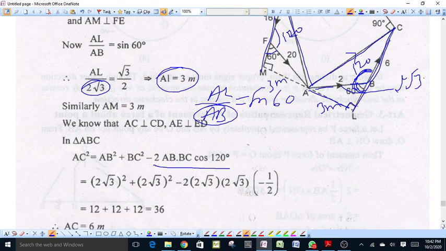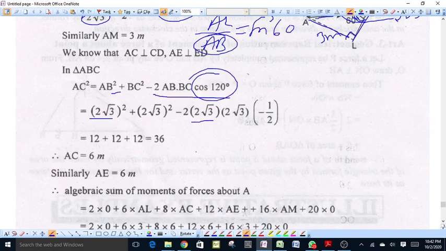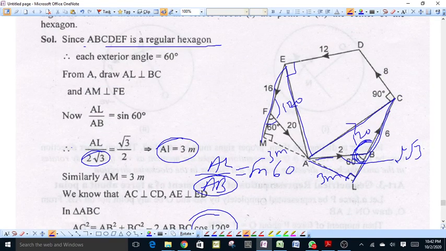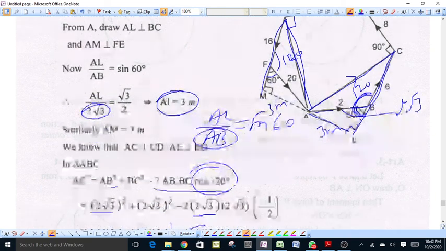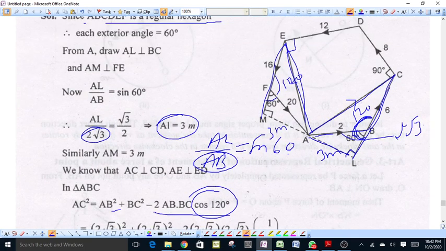By putting the value of AB, BC and cos 120, because each side of the regular hexagon is equal to 2√3, therefore AB is equal to 2√3, BC is equal to 2√3, minus 2 AB BC into cos 120, which is equal to minus 1 by 2. By putting all these values and solving, AC square is equal to 36 and AC will be equal to 6 meter. Similarly, we can find AE will be equal to 6 meter.